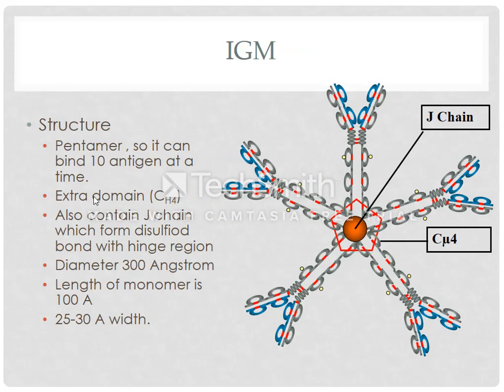IgM is one of the most important antibodies, which is known as IgM based on the mu chain. So we can say that there are 5 monomers: 1, 2, 3, 4 and 5. As these have 5 monomers, we call it a pentameric antibody. These monomers are joined together by another chain. This chain is known as J chain.